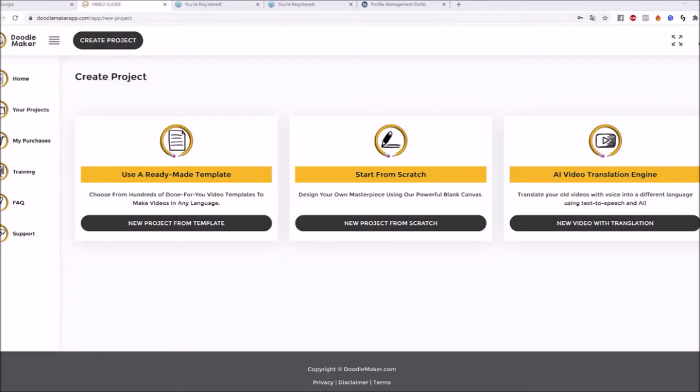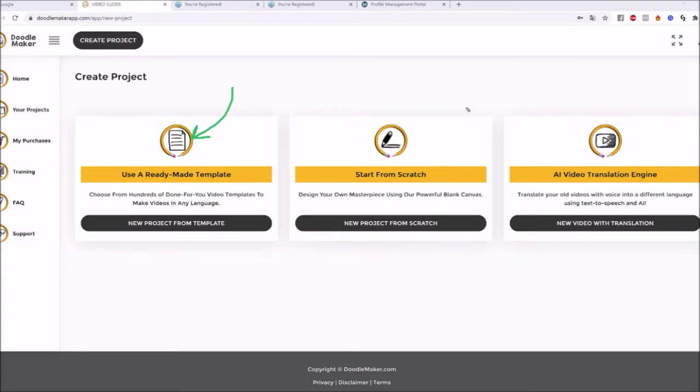Doodle Maker has been over 2 years in the making, and it has been a lot of hard work to bring it to this level. What is so exciting about Doodle Maker? Well, there are three components. For example, there are ready-made templates. We have over 300 of them with male and female voiceovers and all that good stuff already done. You can create beautiful color doodle videos, black and white, glassboard, whiteboard, and even your own backgrounds and so on. I'll show you that in just a second.